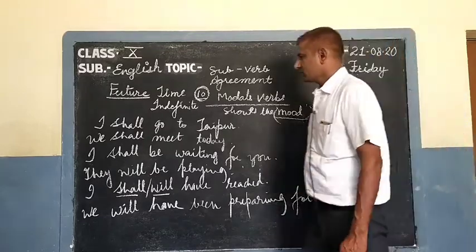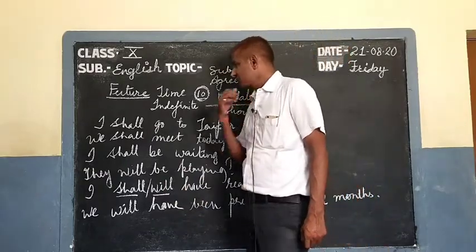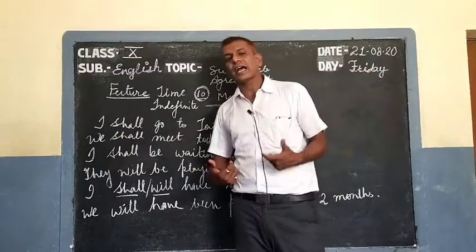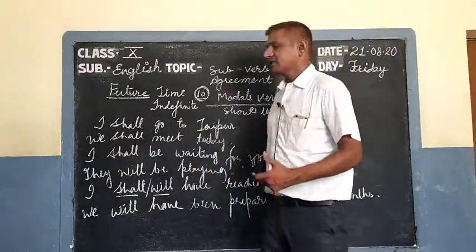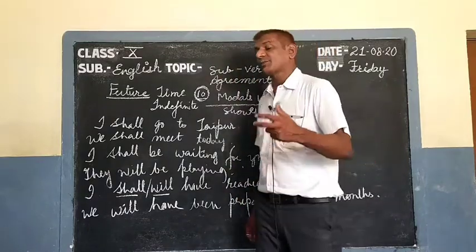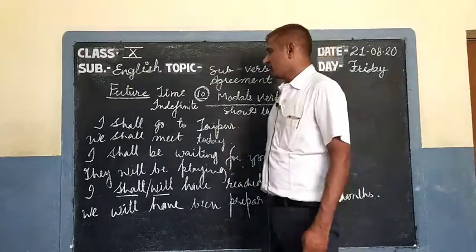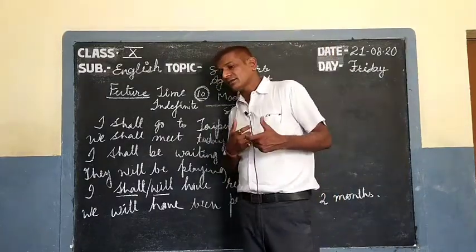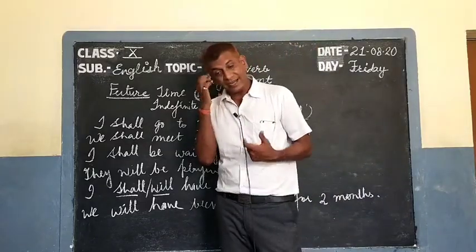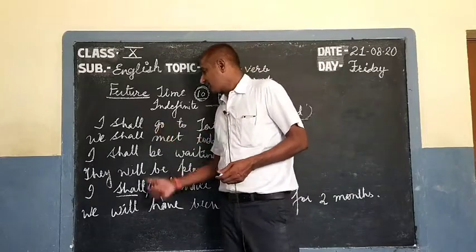Well, students, I have written here a few sentences for your understanding. Now see how we identify future indefinite time, future continuous time, future perfect time, and future perfect continuous time. If you remember, in the present and past indefinites, we identified these present and past with the help of the verb that we use here.